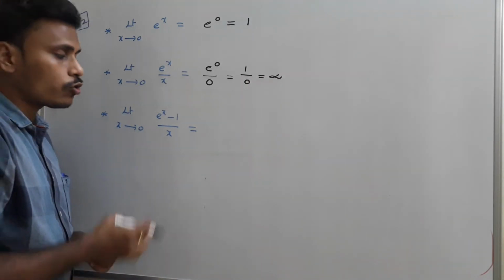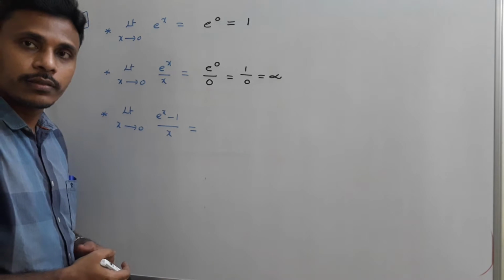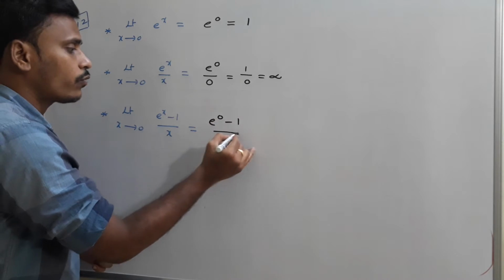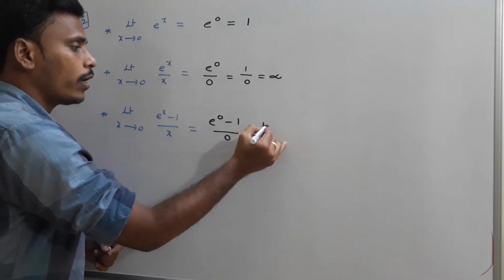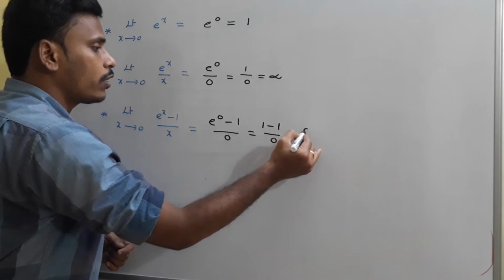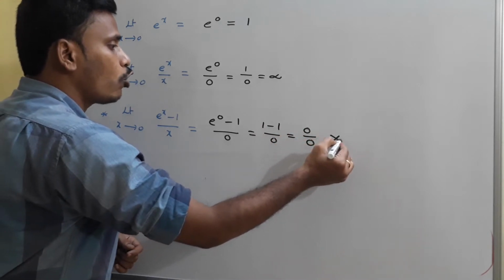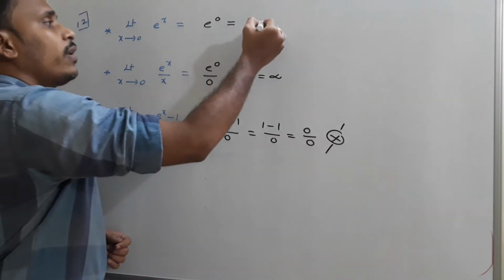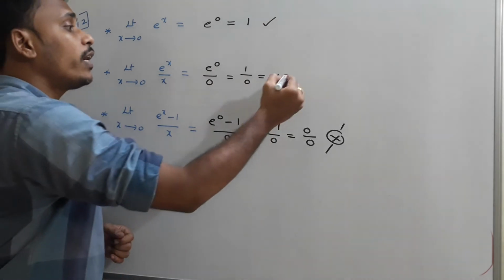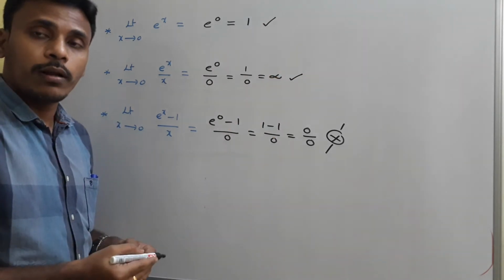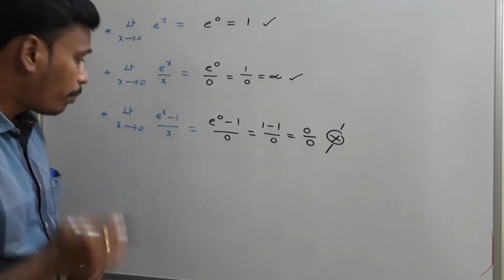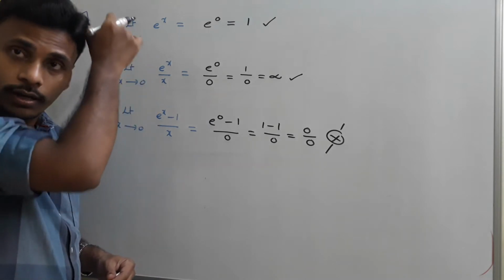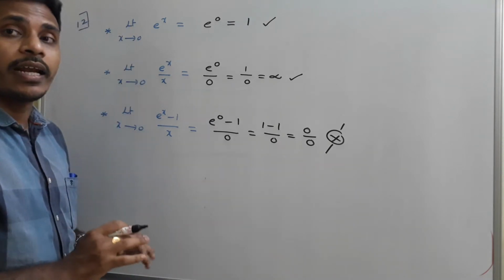And now limit x tends to 0, e power x minus 1 by x. Here in this case, when you replace directly x with 0, e power 0 minus 1 by 0. E power 0 is 1, minus 1 by 0, which equals 0 by 0. And this 0 by 0 is an indeterminate form. When you look, this 1 is acceptable, no problem. Infinity is also acceptable. For a problem, the answer may be infinity, no problem. But if the answer is indeterminate, then that is not correct, okay?